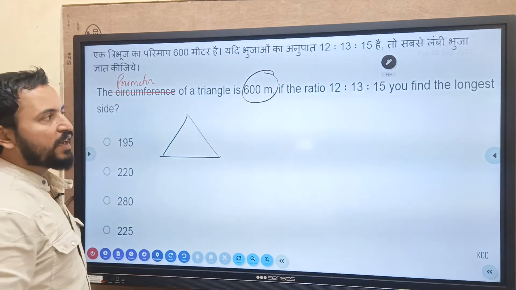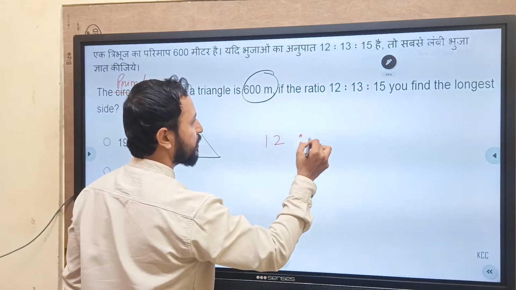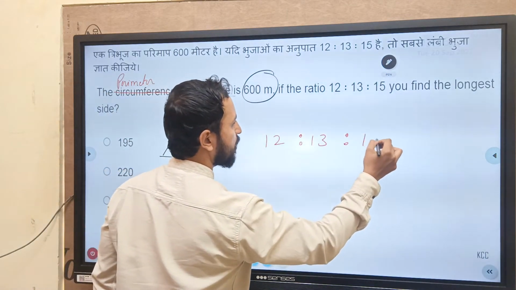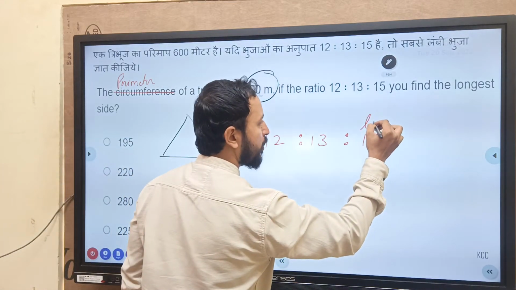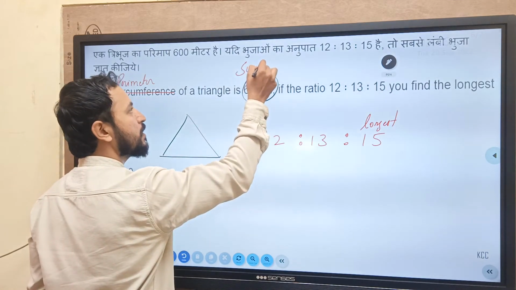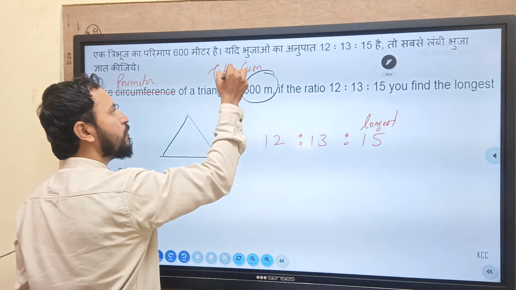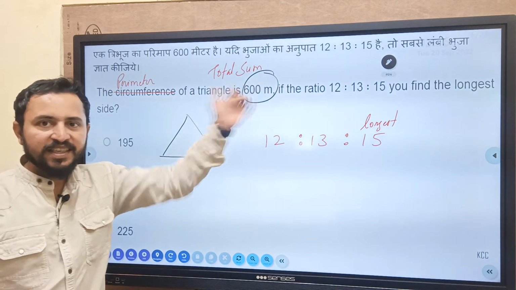600 meters. And the ratio is 12, 13, 15. Longest side we have to find. See here, longest is this. And what is the total sum of all the perimeter? This plus this plus this is 600 meters.